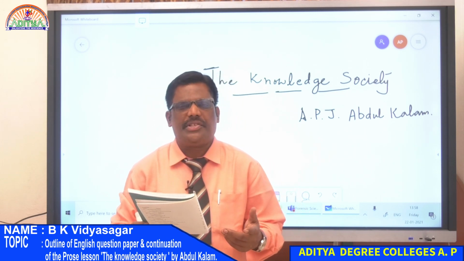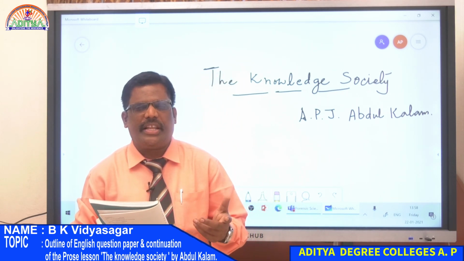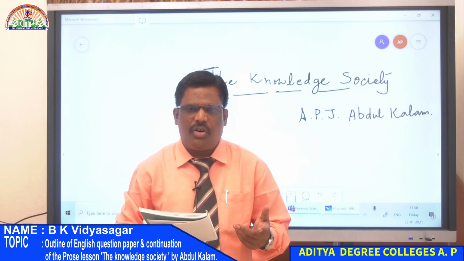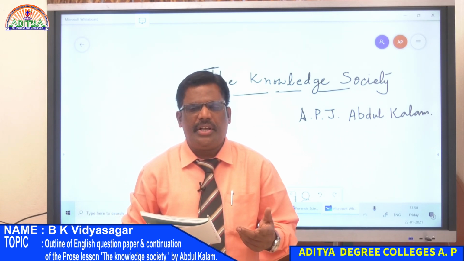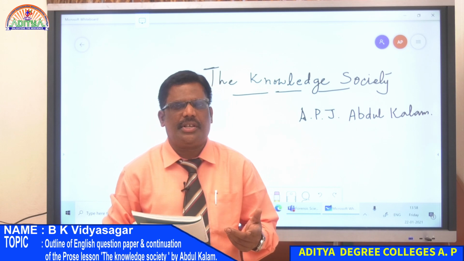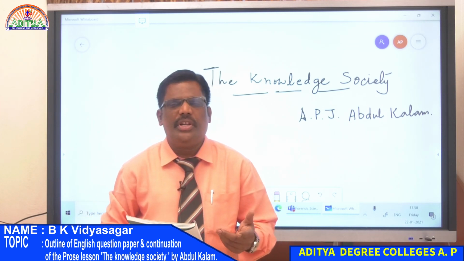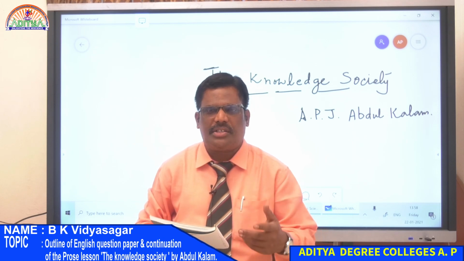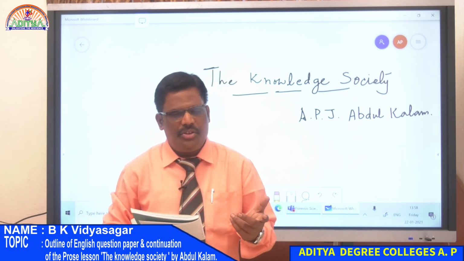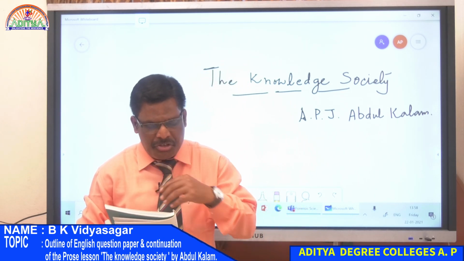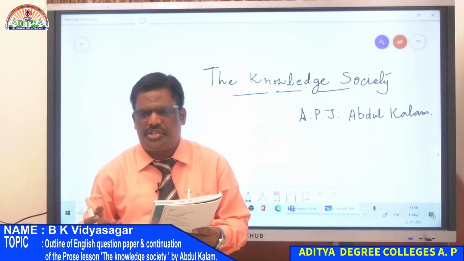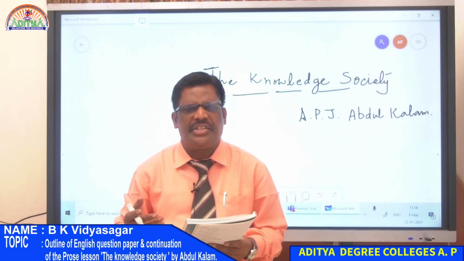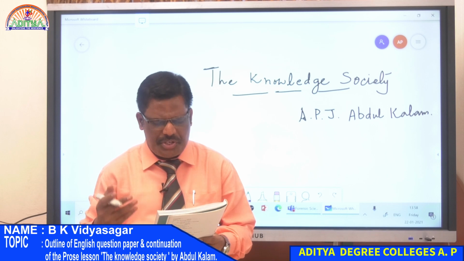See, many places, many ways you can gather knowledge. You go to a conference or you attend a lecture by an eminent scientist, or you attend a workshop and take active part in a workshop, you get knowledge. You go to the library, you read many books, you read different magazines, journals, newspapers, you get knowledge.